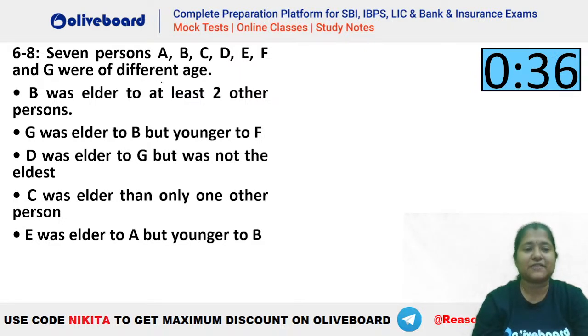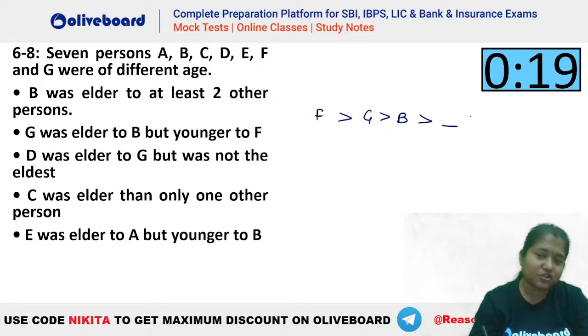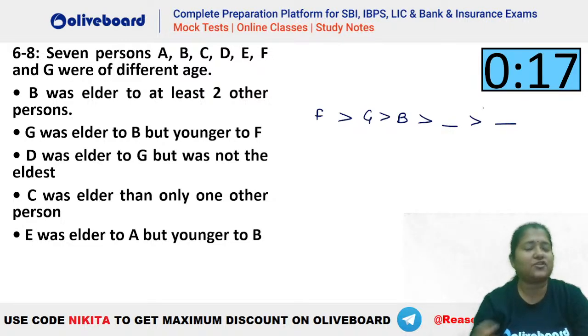Let's see. So 7 persons, different age. B is elder to at least 2 other persons, and G is elder to B but younger to F, right? So we know G is elder to B but younger to F. That means this one. And B has to be elder to at least 2 other persons. That means after B, there should be minimum 2 persons here, right? So 2 persons have to be there. We can have 3 or 4 also. So minimum 2 persons should be there.